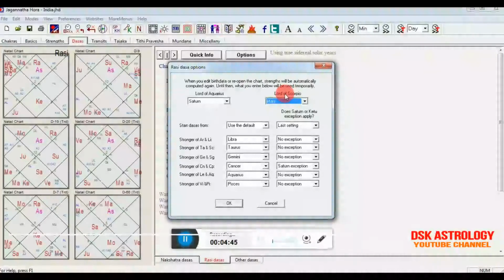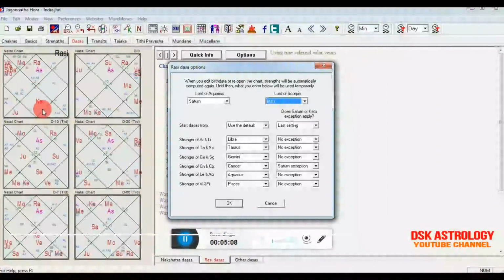I'll tell you, because if you don't know the exception, you cannot use the Lord of Aquarius for a particular chart, a particular kundali. The exceptions are the same for both Aquarius and Scorpio, so I'm telling you the exception for Scorpio. You have to apply that exception to Aquarius as well. So Scorpio.